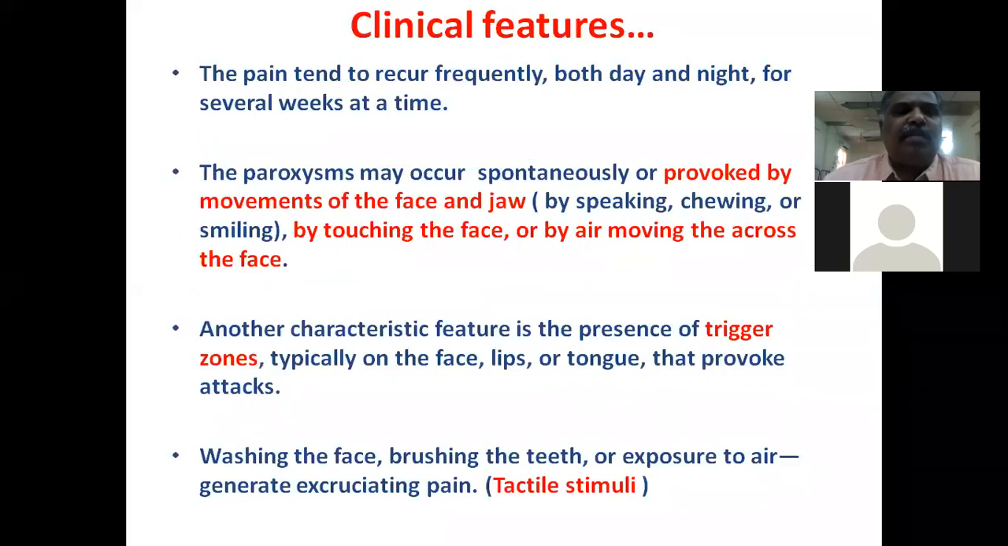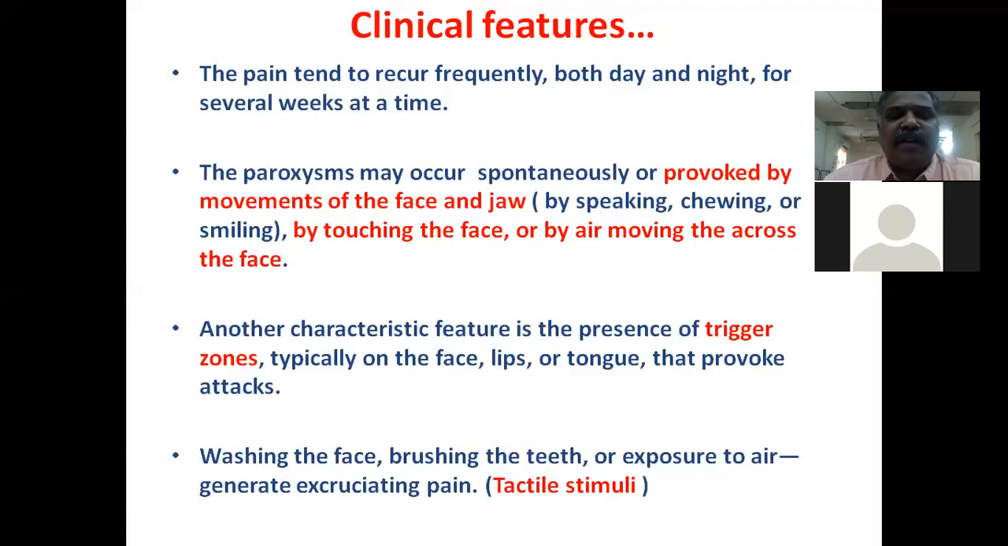The typical pain usually recurs frequently, both day and night, for several weeks at a time. It may occur spontaneously, or it may be provoked by movements of the face and jaw, like speaking, chewing or smiling. Sometimes simple touching of the face, or even air moving across the face, may also produce severe attacks of pain.